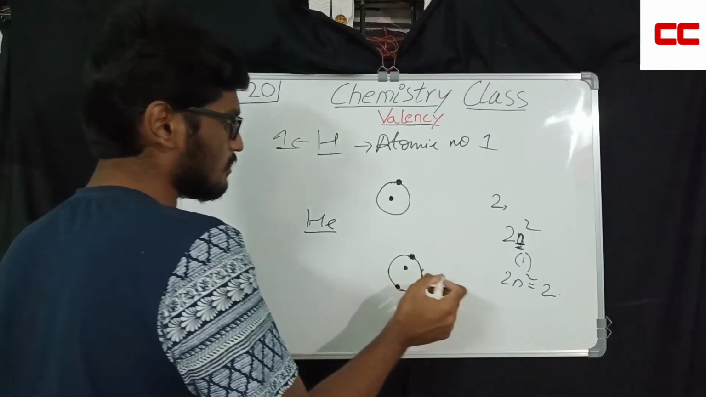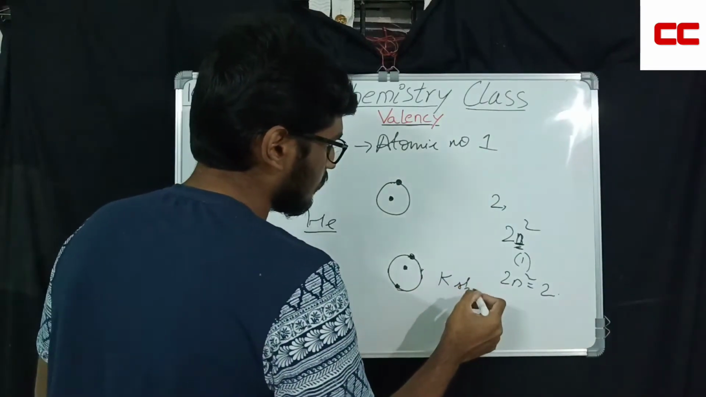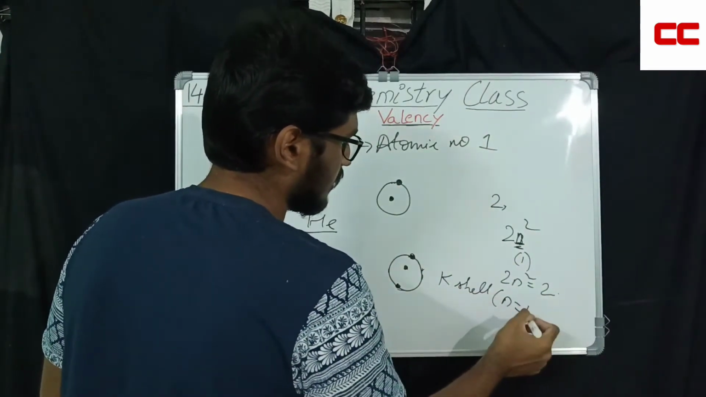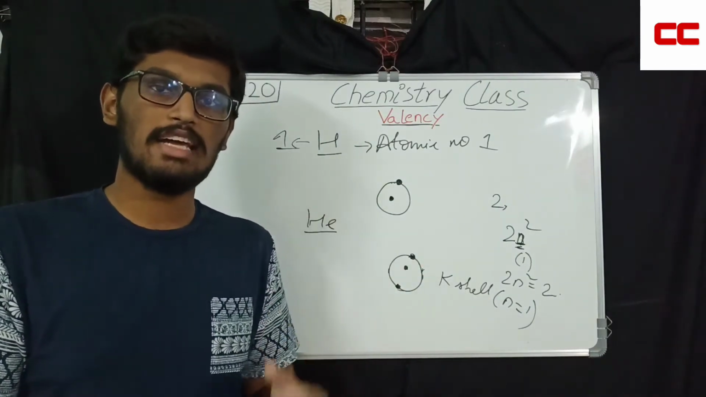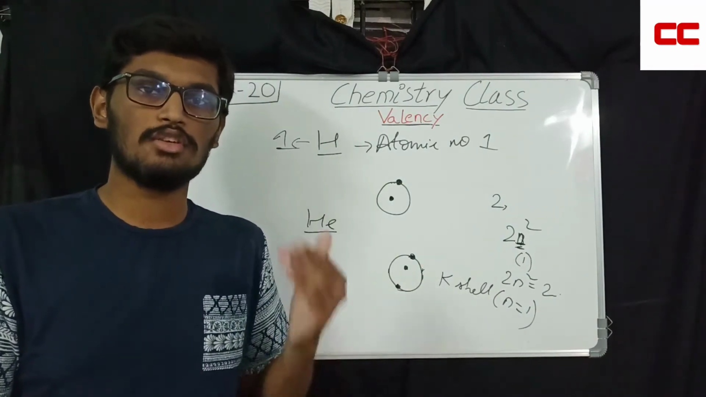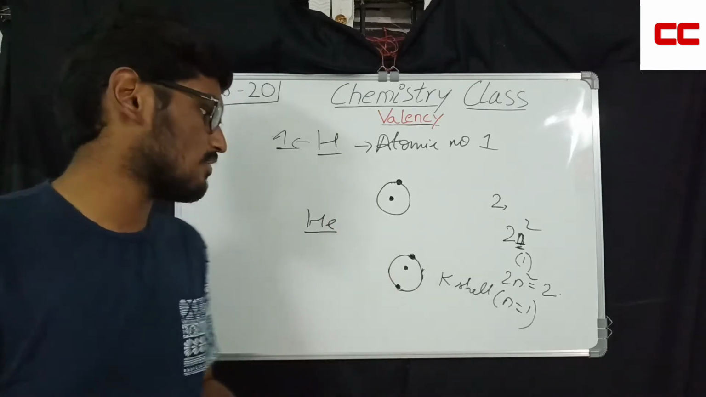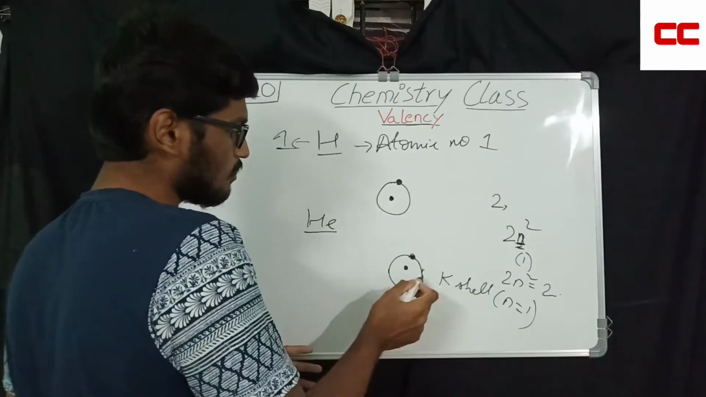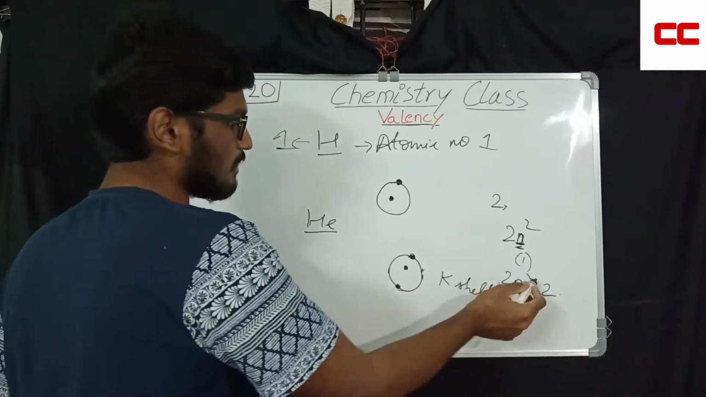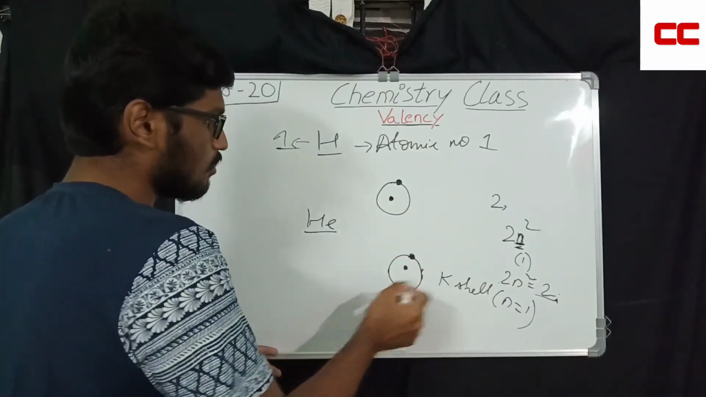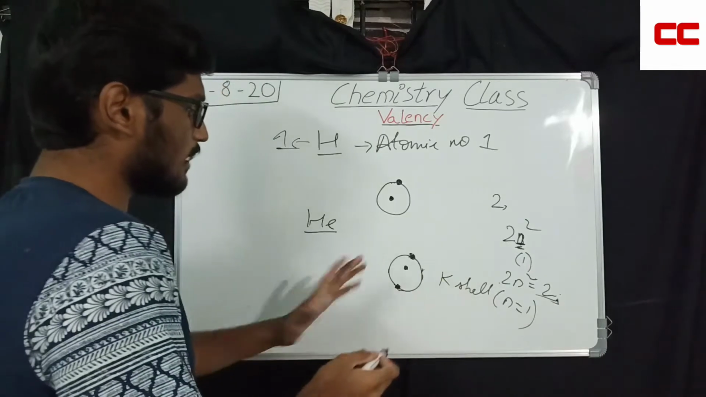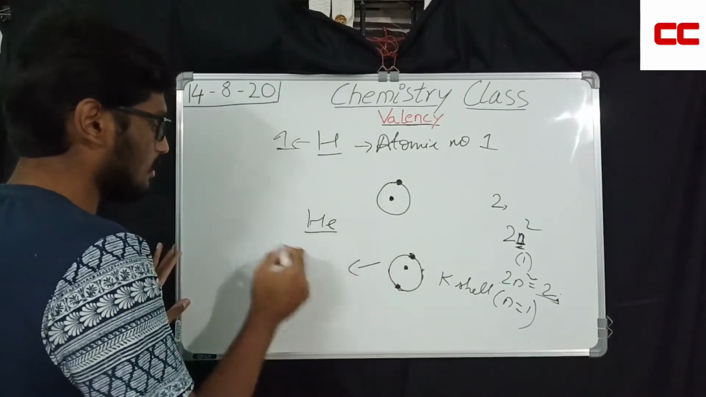For the K shell, the value of n is 1. You have to remember this. K shell means n is equal to 1, L shell means n is equal to 2, M shell means n is equal to 3, N shell means n is equal to 4. You have to remember these things. So n is equal to 1, this is the first shell, so 2 into 1 square is equal to 2. Only 2 electrons are allowed. So 2 are allowed and 2 are there. So nothing more. This is a noble gas, helium.